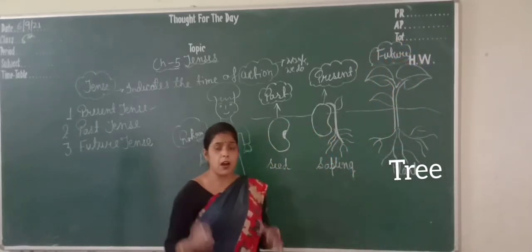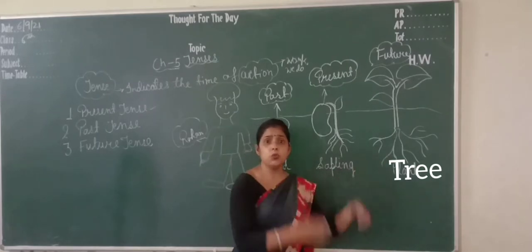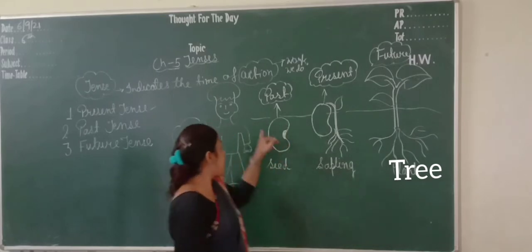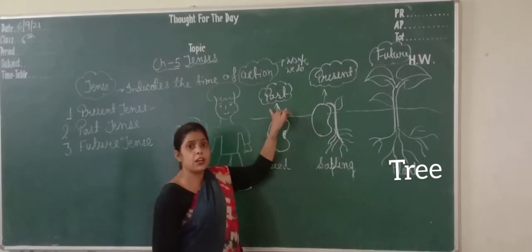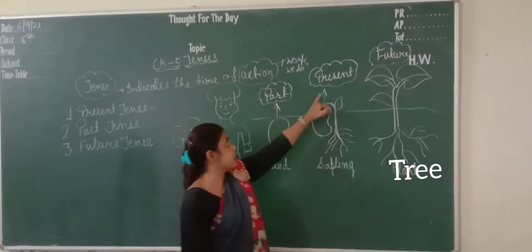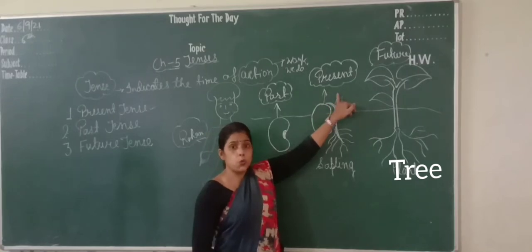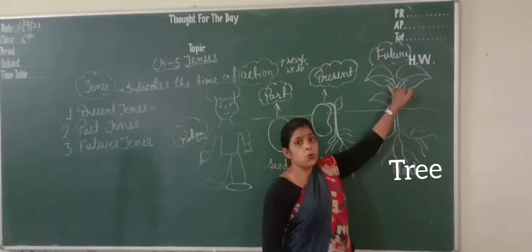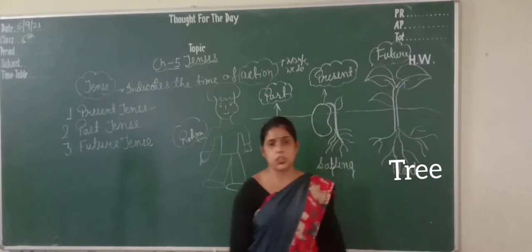If we have planned something and we will do it in future, that is future tense. Past means which we have done already. Present means which we are doing. Future means which we will do in coming time.